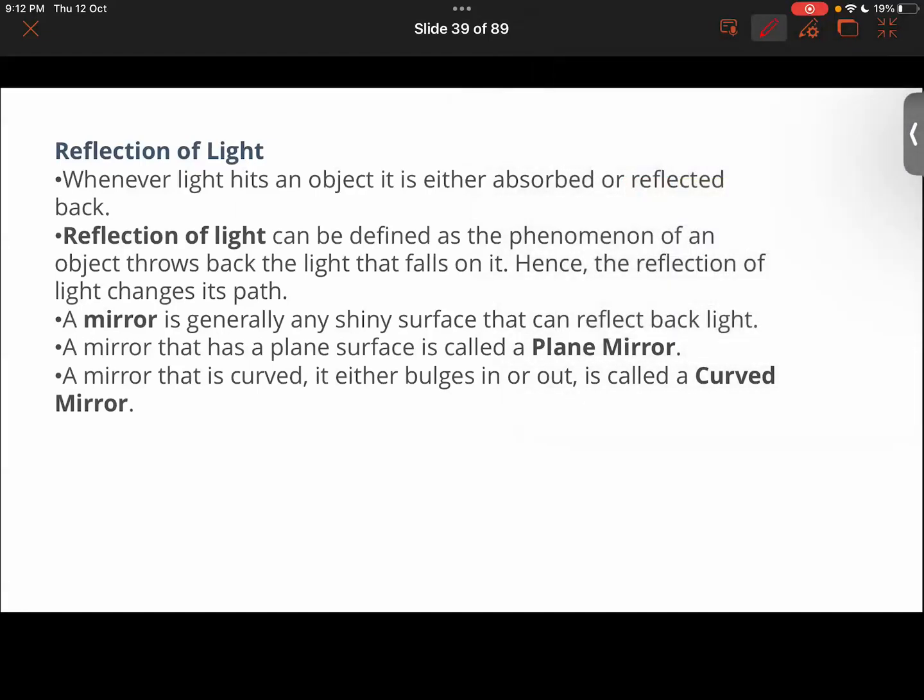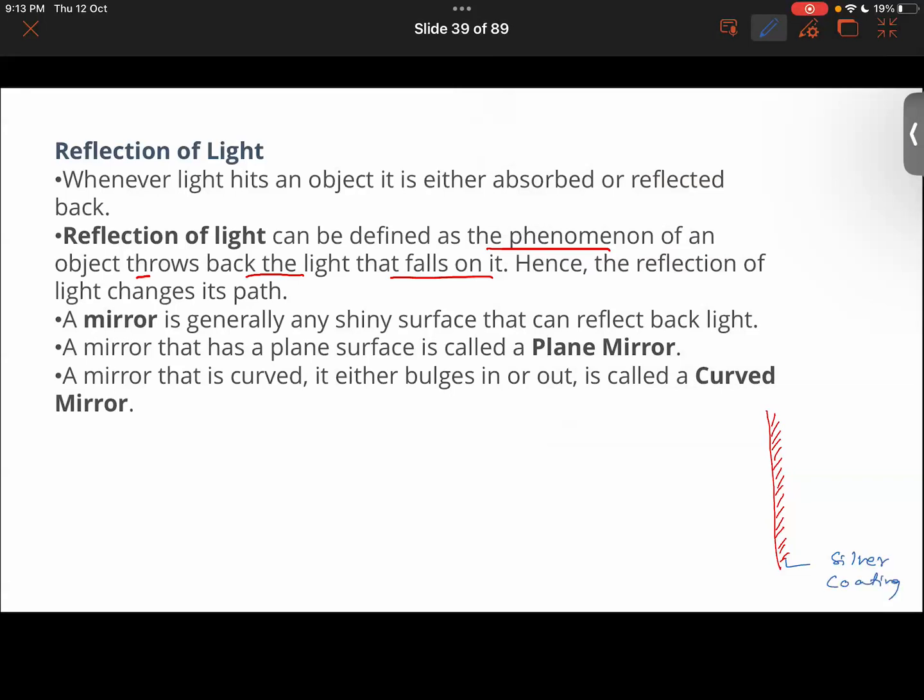Reflection of light can be defined as the phenomena of an object throwing back the light that falls on it. Hence the reflection of light changes its path. See, you have placed a mirror here. Usually a plain glass mirror has a silver coating on its back.